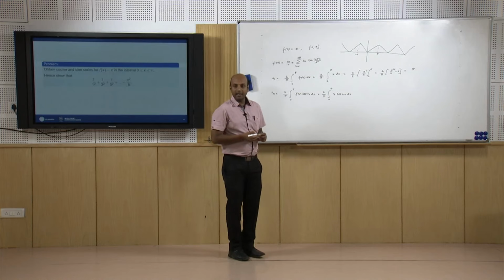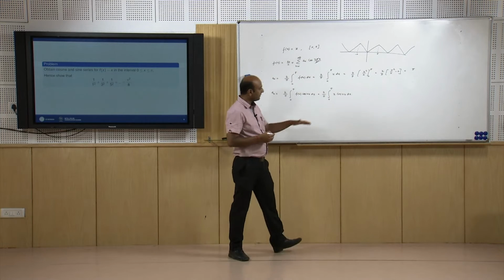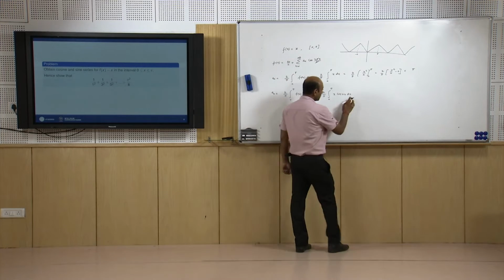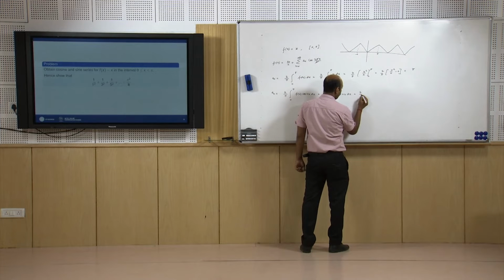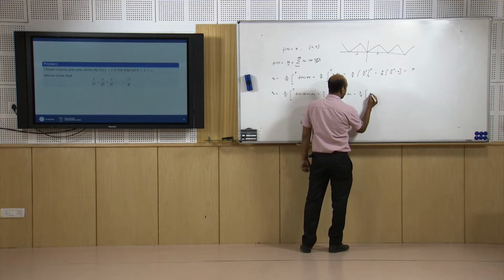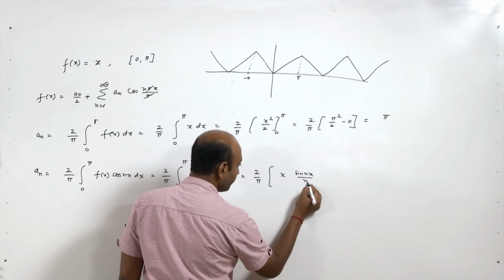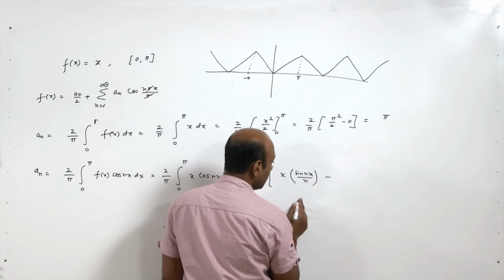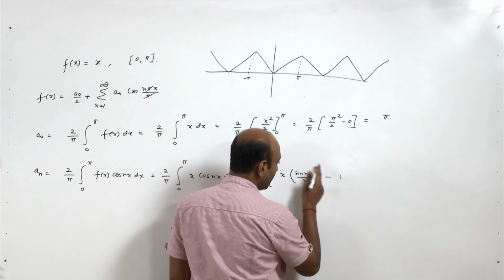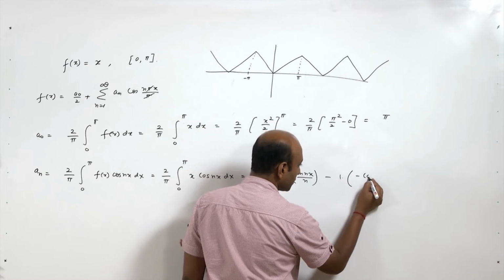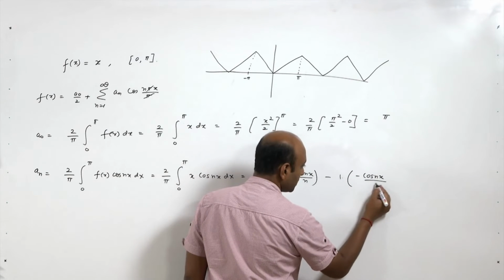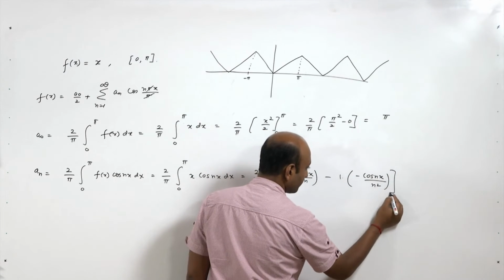Now we will apply integration by parts to simplify this expression. So, this will be 2 upon pi, first as it is, integral of second sin nx upon n, minus derivative of this and integration of this, so minus cos nx upon n square, from 0 to pi.